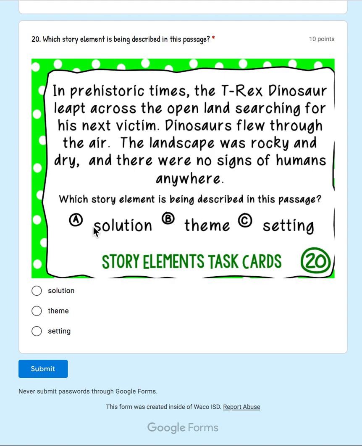A. The solution, the way a problem was fixed and solved. B. The theme, the lesson that the character is going to learn. Or C. The location is being described, the place, the where and when.